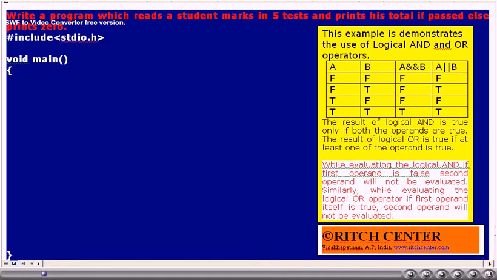That is, if the first operand itself is true, even if the second operand is false, the result will be true only. That's the reason why the second operand will not be evaluated. This is one important aspect of these logical AND and logical OR operators.